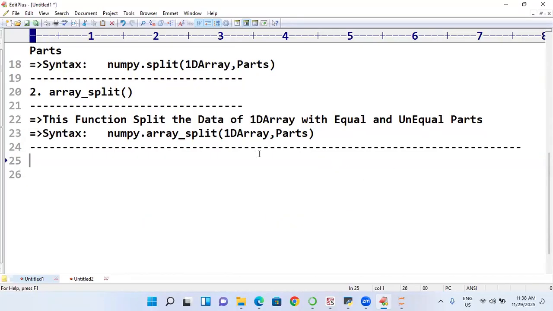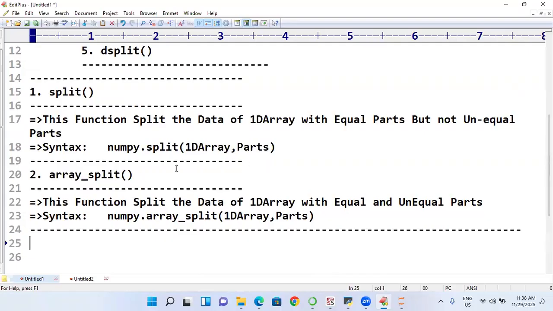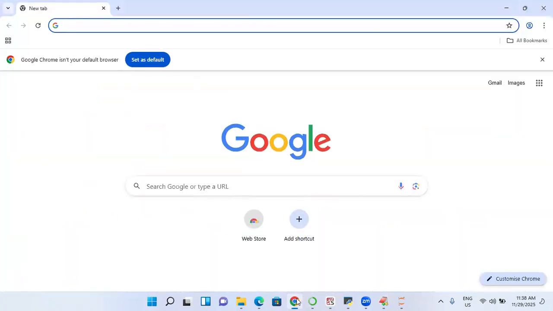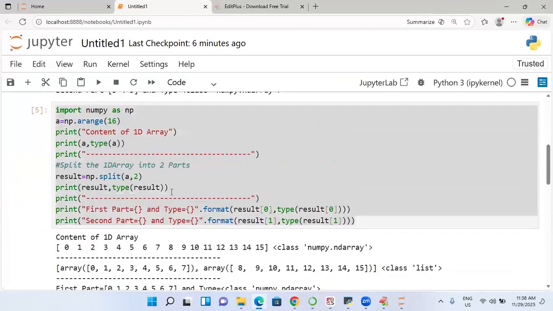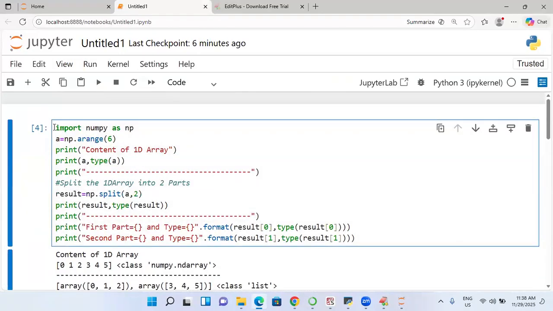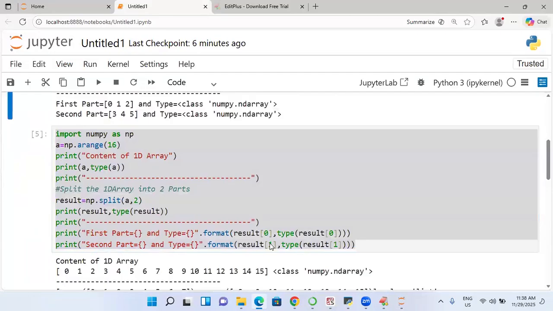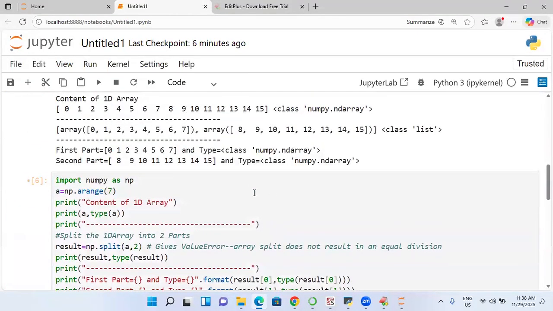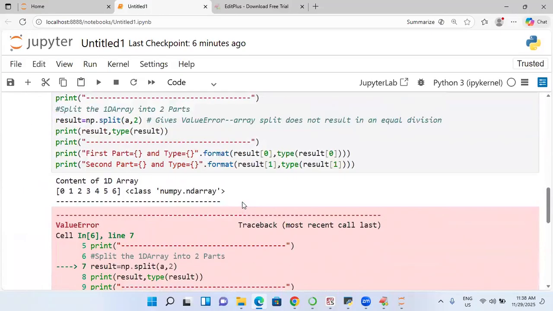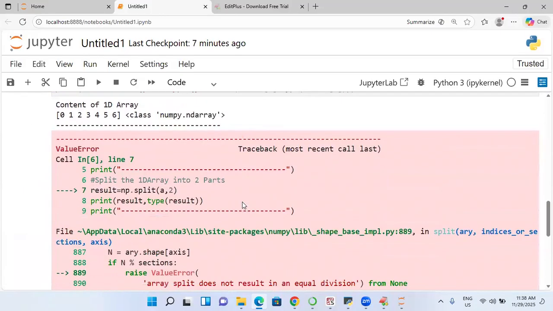Anyhow, coming back to the point, which function now? Array underscore split. Let's go to array underscore split. Okay, students, go to the next place. Here you go. In this place, I will use array underscore split. Carry the first one only. The same thing that array underscore split will do. This error I am keeping as it is. Don't think that sir is getting an error. No, this is deliberate, because one student asked in March when my batch started, sir, it is giving an error. I am not getting an error; I am showing that the purpose of the function is equal parts, not unequal parts.